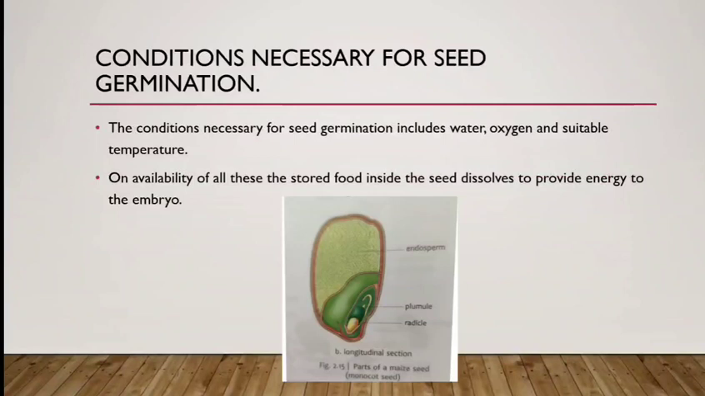And suitable temperature. On availability of all these, the stored food inside the seed dissolves to provide energy to the embryo. When all these three factors are fulfilled, then what happens? The stored food inside the seed starts giving energy to the embryo. What is an embryo? A small baby plant which will start growing after the seed germination, and it will turn into a new plant.